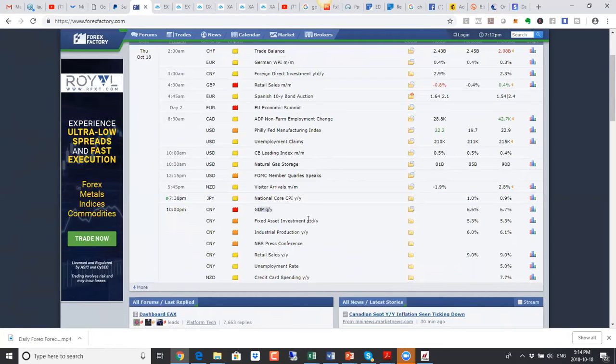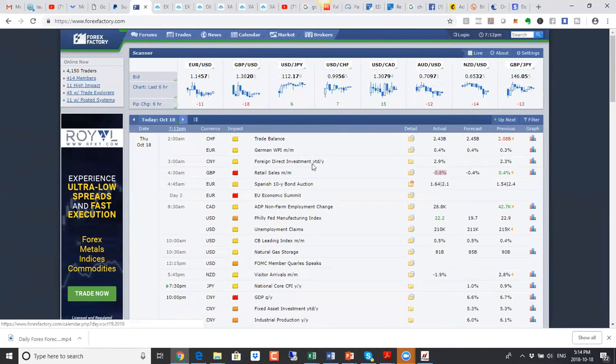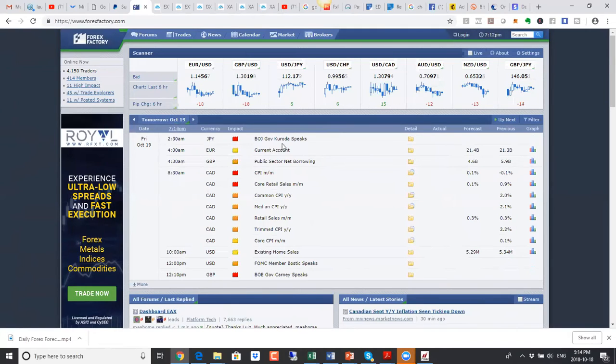And now we did have retail sales numbers for UK, for British pound here, and that came out negative. And overall, we did see that US dollar gained today. Coming up on Friday, we have Bank of Japan and Governor Kuroda speaking once again. Very important thing here, we have CPI and core retail sales numbers for Canada. So Canada, for the longest time, we had the whole disagreement over NAFTA. And so now that NAFTA agreement has been signed, we will see what kind of numbers come up.